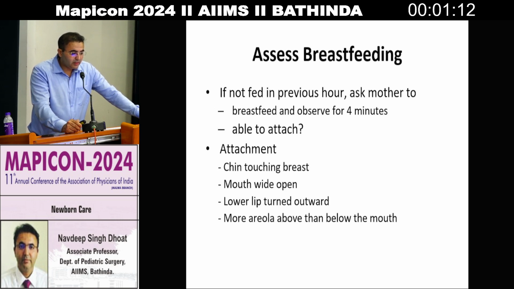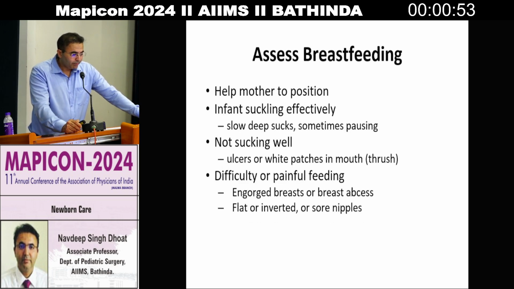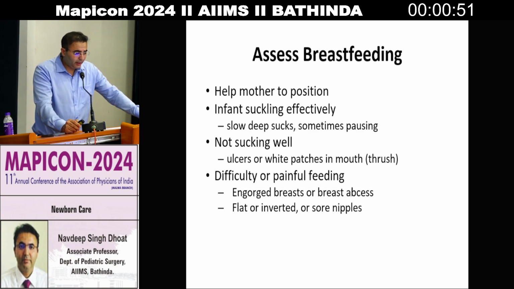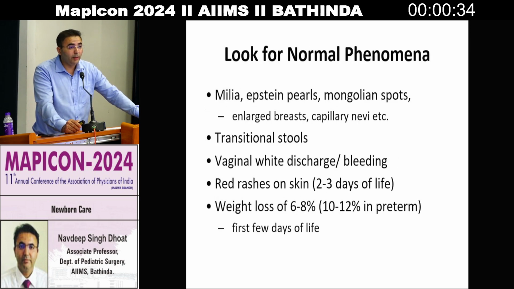Now, if not fed in the previous hour, ask the mother to breastfeed and observe for 4 minutes, and check whether she is able to attach. For attachment, the chin should touch the breast, the mouth should be wide open, the lower lip turned outwards, with more areola above than below the mouth. Help the mother to position. Effective suckling is slow, deep sucks, sometimes pausing. If not sucking well, ulcers or white patches in the mouth should be ruled out. For difficult or painful feeding, check the mother for engorged breast, breast abscess, flat or inverted nipples, or sore nipples.